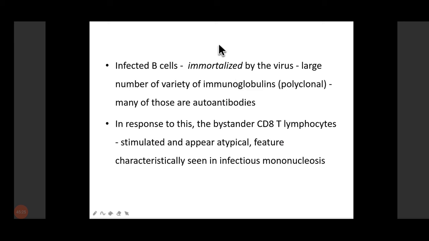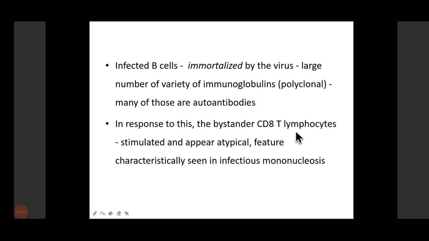These infected B cells are immortalized by the virus, and there is polyclonal expansion and activation of B cells, which produce a large variety and number of immunoglobulins, as seen in EBV infections.